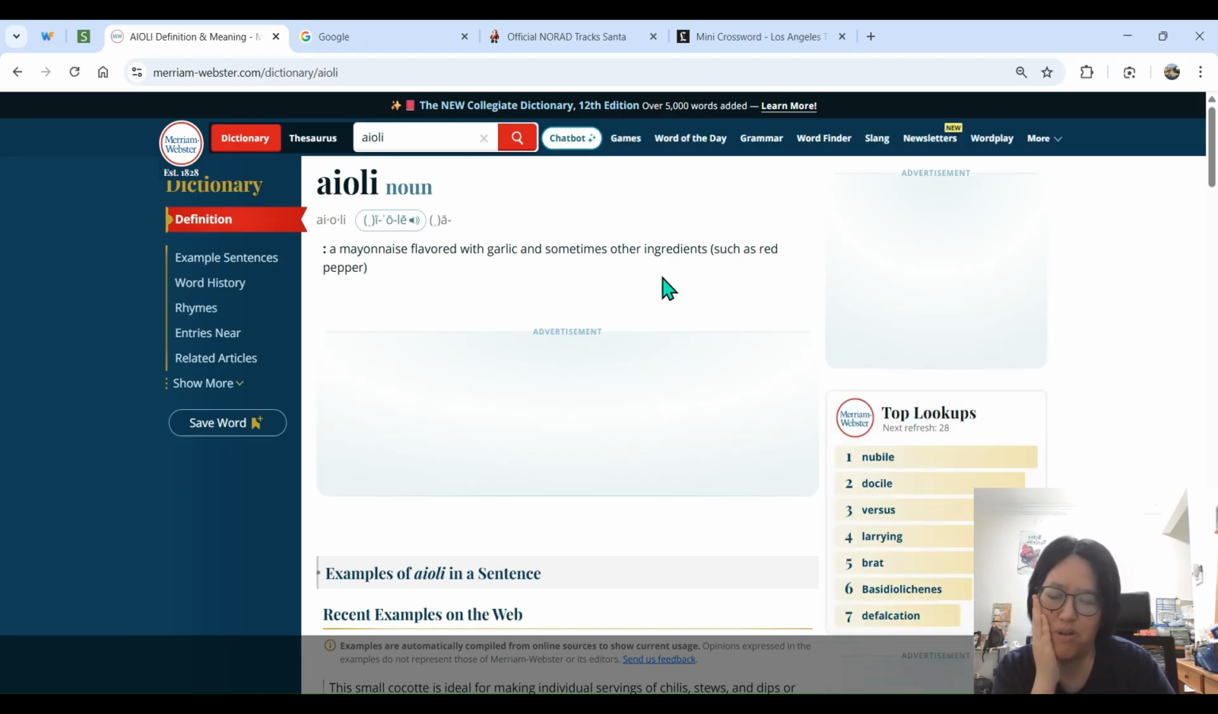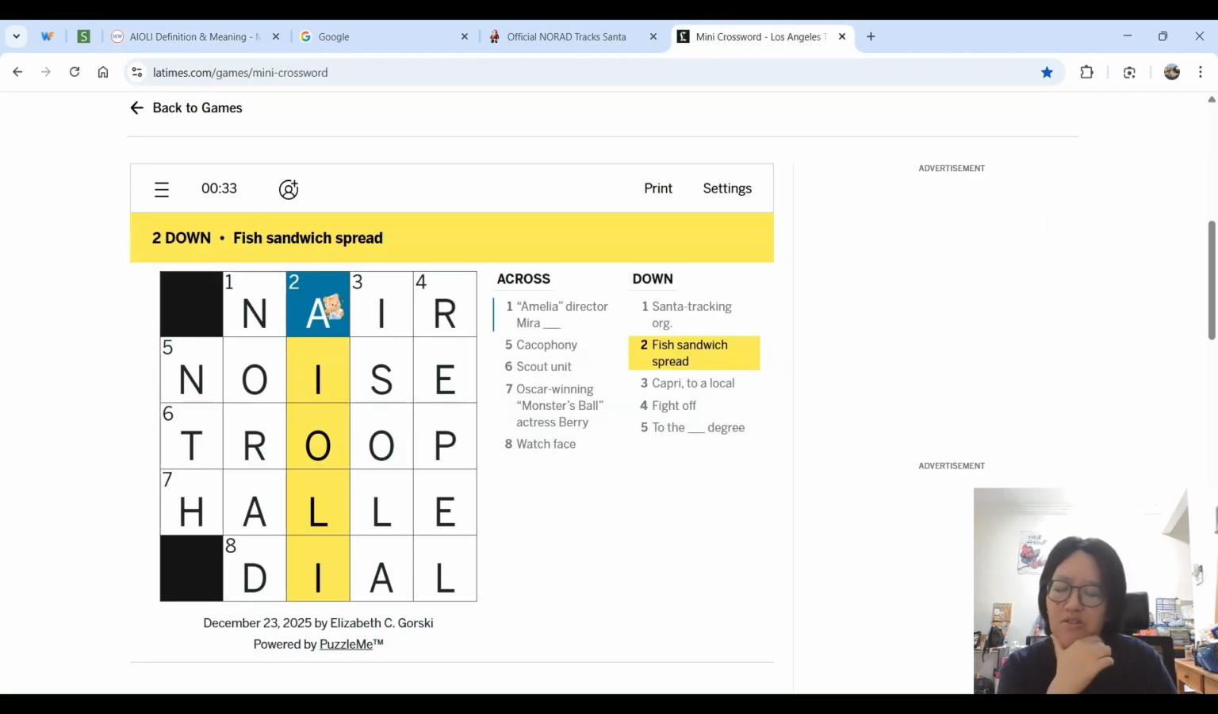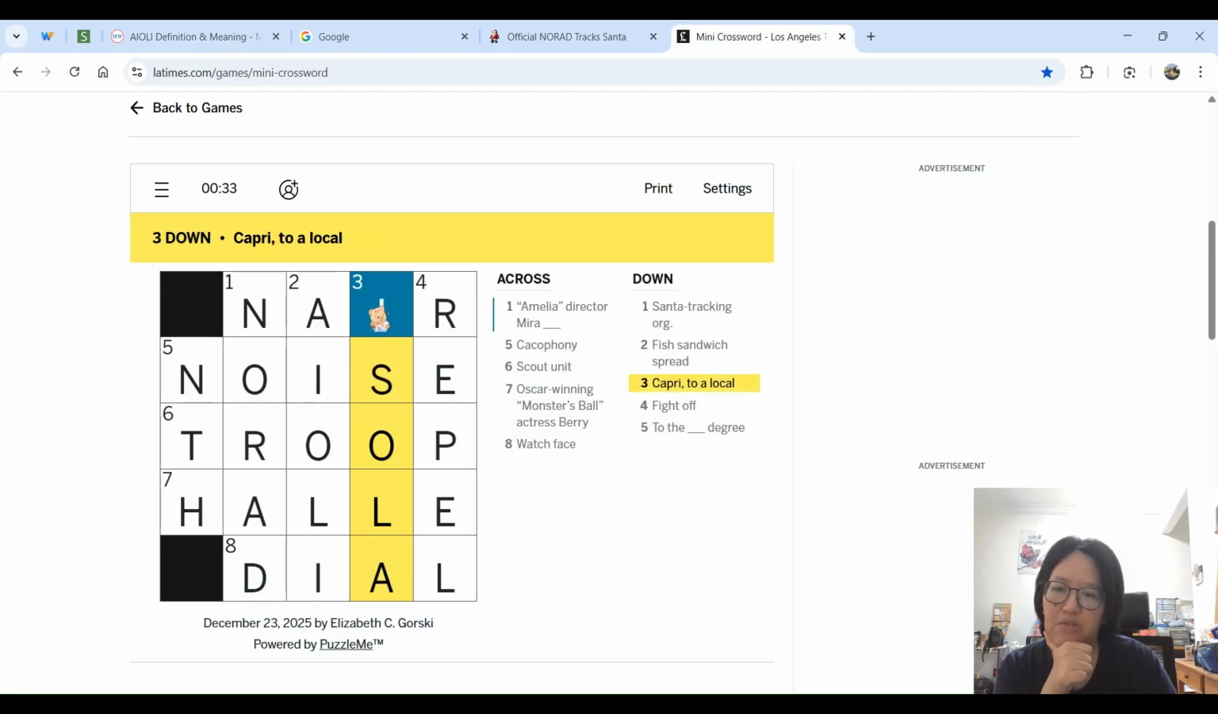There's other ingredients, red pepper. Oh, okay. Alright. Cool. So it's kind of right with mayo. I just didn't know that aioli is also mayo flavored with other stuff. Garlic. Three down. Capri to a local.